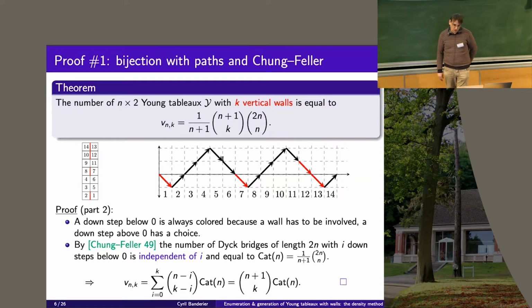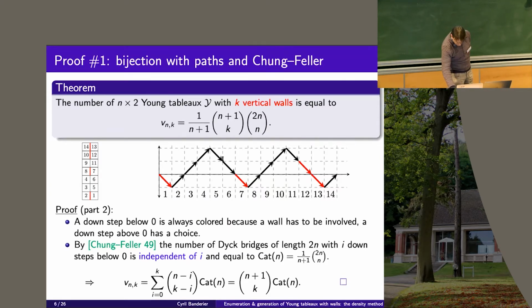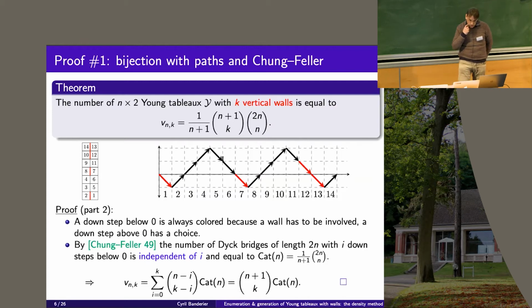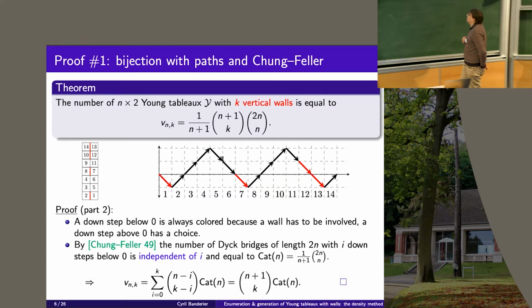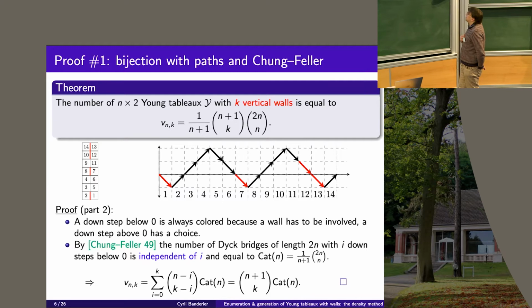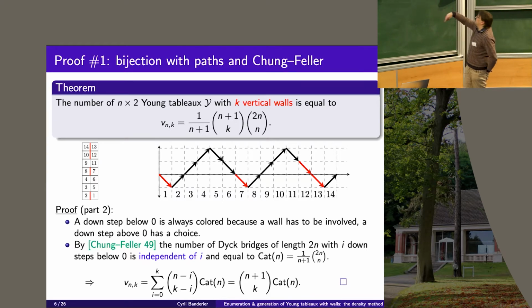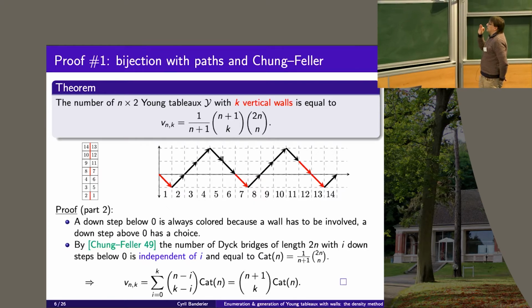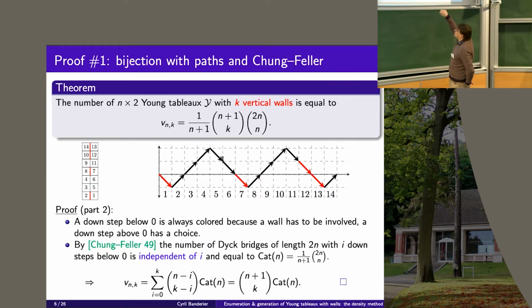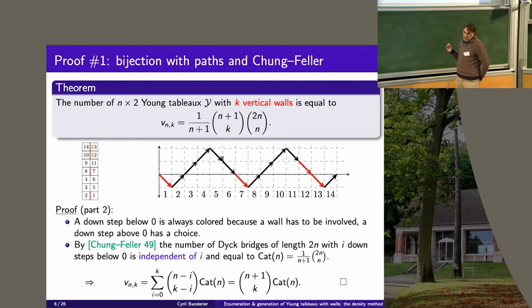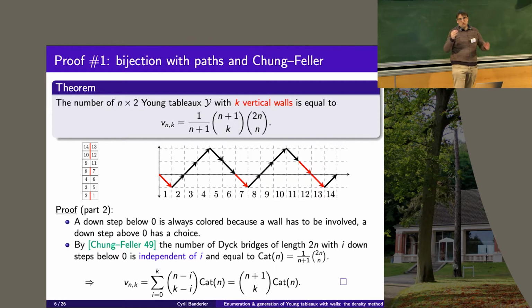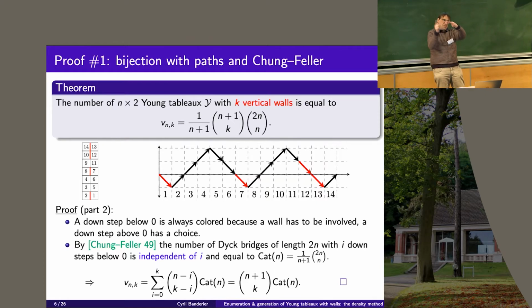So here, in fact, you can relate this enumeration to a property which is called the Chung-Feller property, which is that the number of Dyck bridges, walks from 0 to 0 with plus and minus 1 jumps, with exactly i down steps is in fact independent of i. So it's quite surprising. You can prove it by some kind of rotation lemma, cyclic lemma.